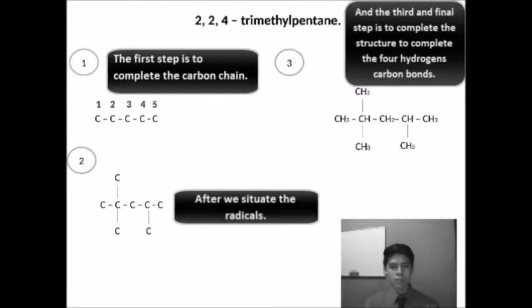Hello, I'm going to talk about how to name alkenes. Well, first, alkenes are open chain hydrocarbons which are characterized by having one or more double bonds. They are named as alkanes, but with the termination -ene. In this case, we have this compound.